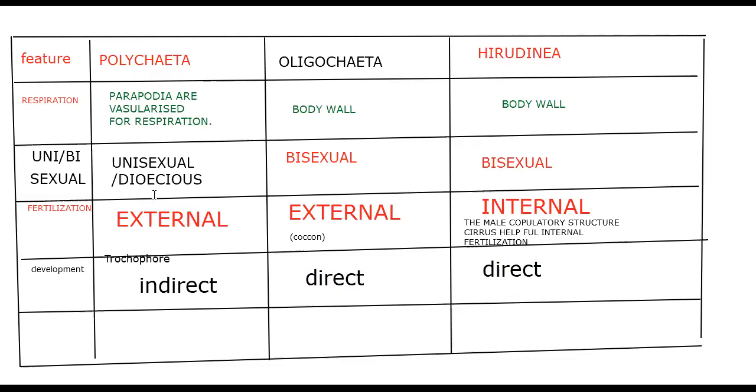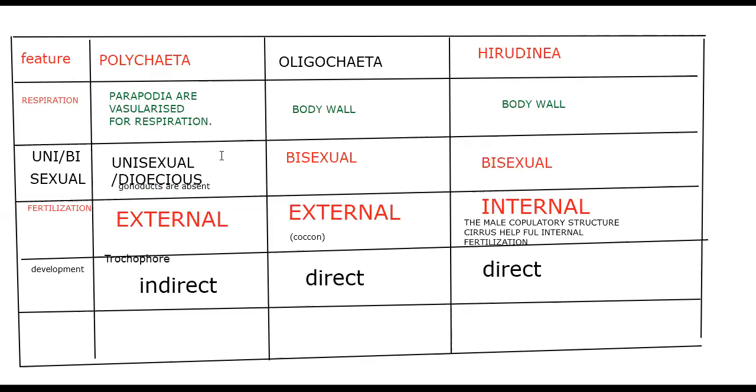So particularly in the case of Polychaeta, we announced one more thing, that is gonoducts are absent. We will write this somewhere else, in some other color. Gonoducts are absent, that is to be remembered.